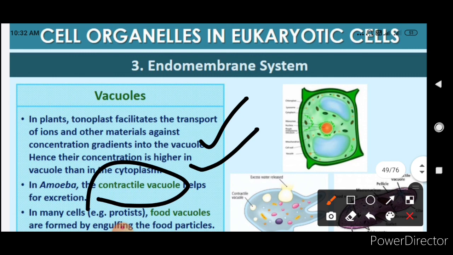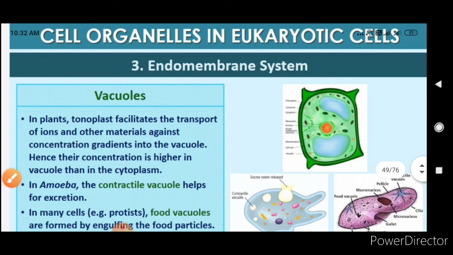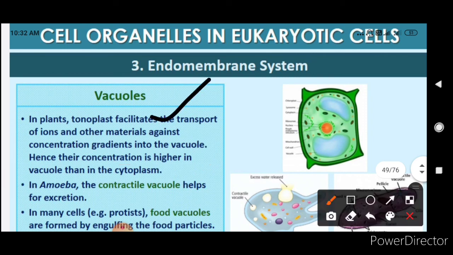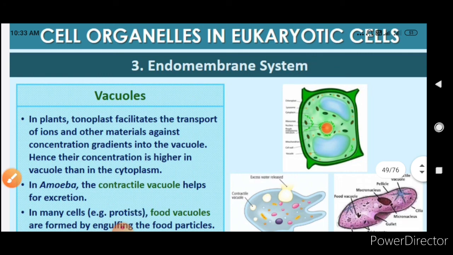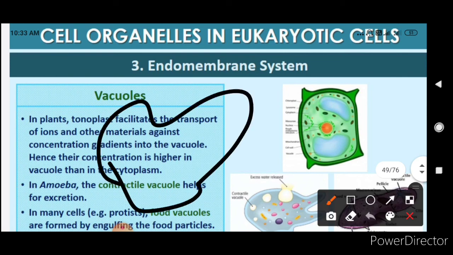Amoeba will engulf in its food and a food vacuole will be formed inside the amoeba.